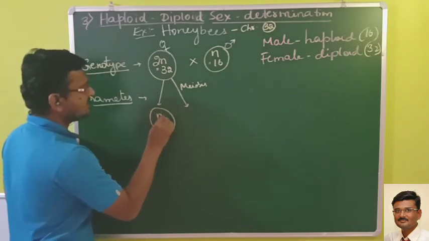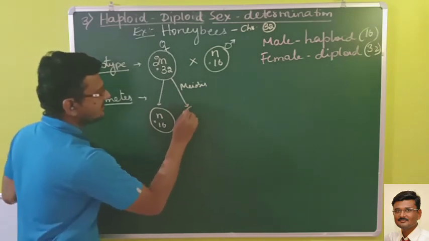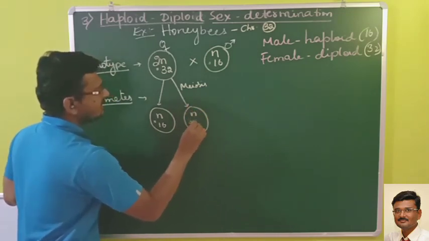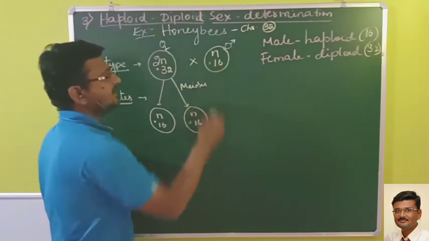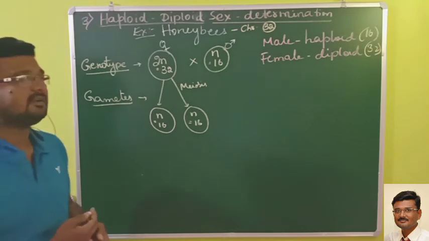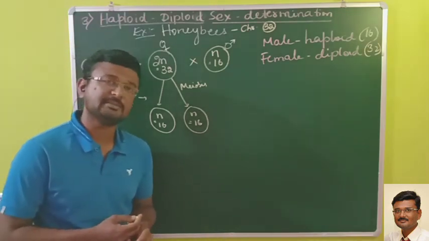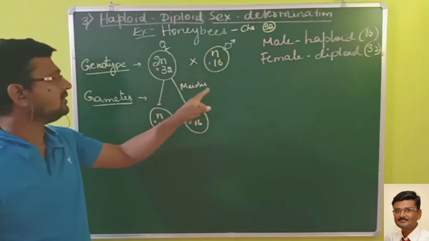So in gametes, n is equal to chromosome number 16 because it undergoes meiosis. Can a haploid cell undergo meiosis? Remember, no, impossible.